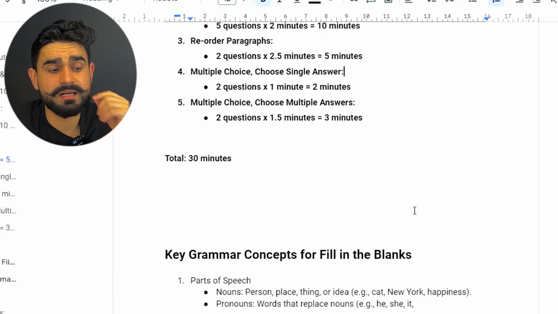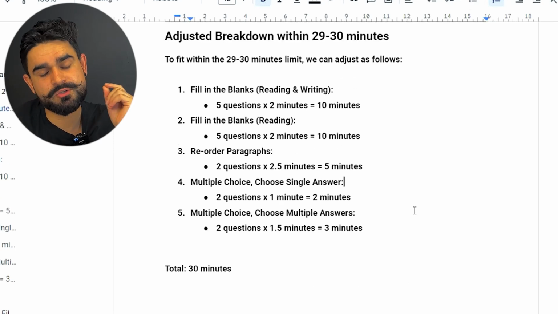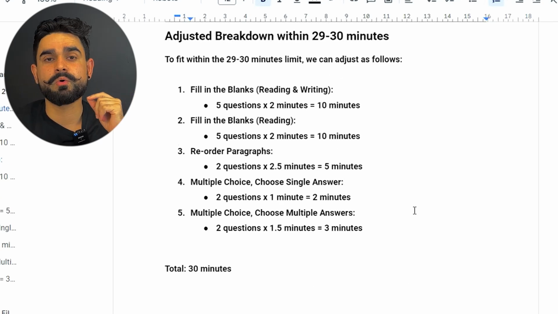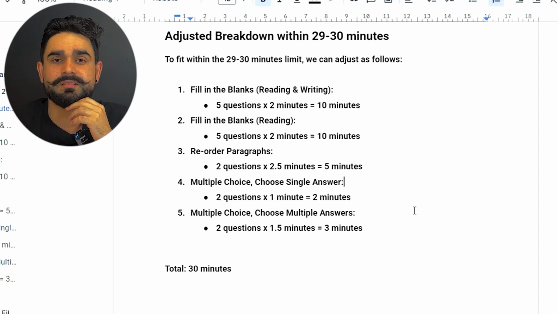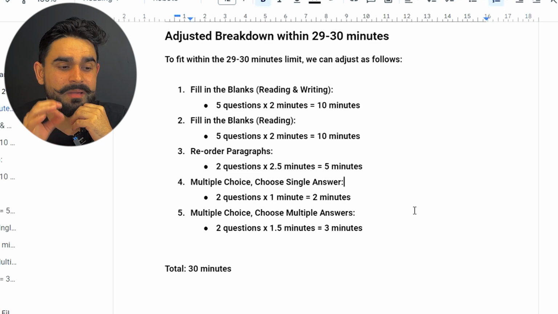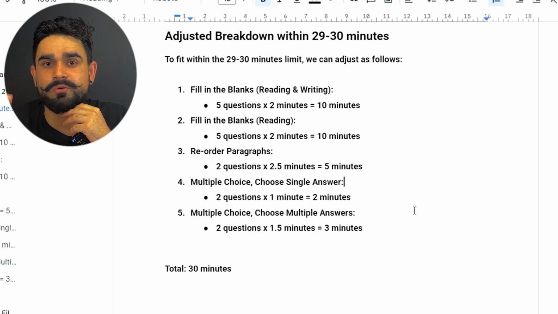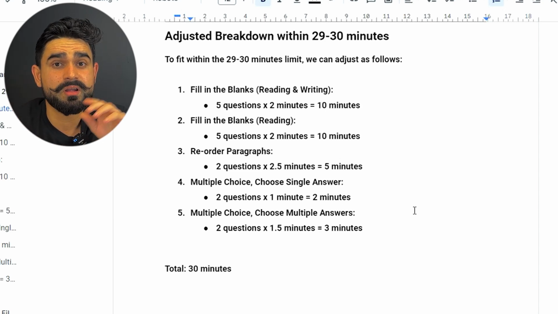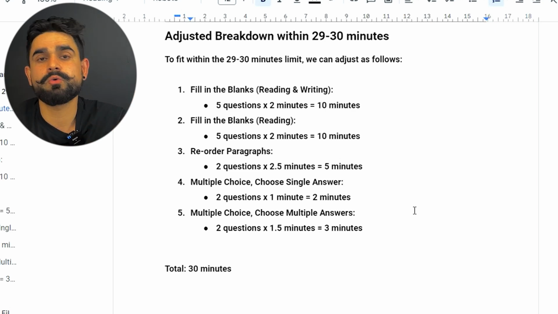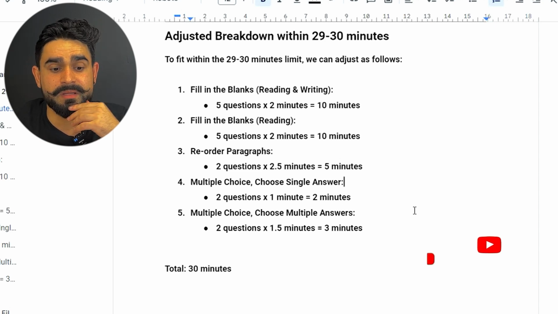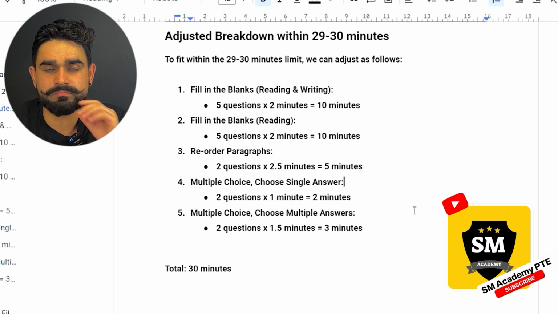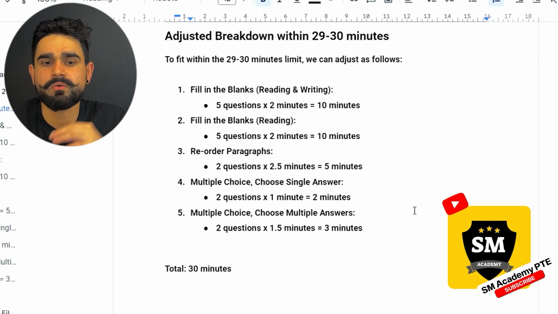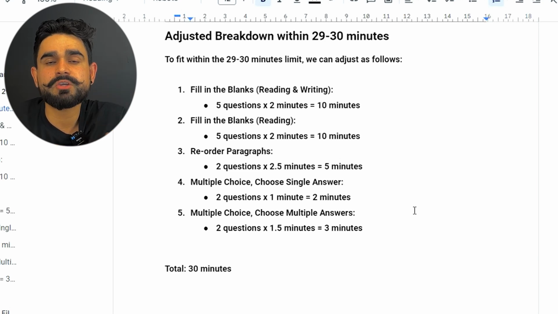So that's how you can manage your time, because time management is very important. Your time in the reading goes like this. When you go in your real exam, all right, when you sit for the exam and your reading section comes, your timing goes like this. So if you're practicing now and you already booked your PTE exam, make sure you time yourself when you do your reading and writing fill in the blanks. If you're practicing on any app or on a website or whatever, make sure you time yourself.